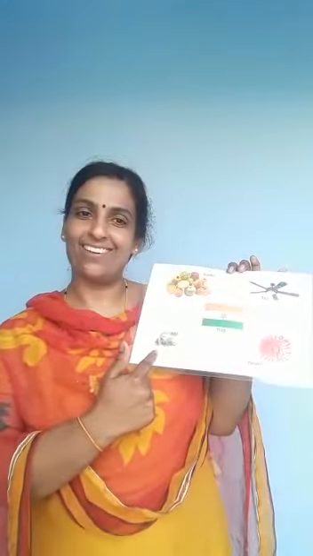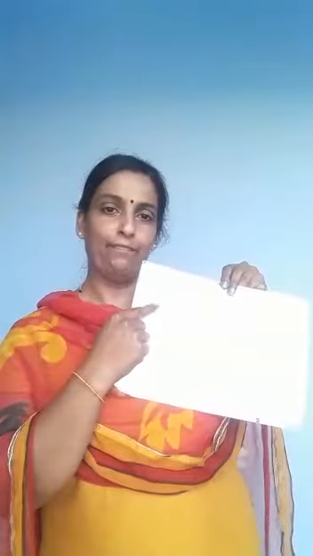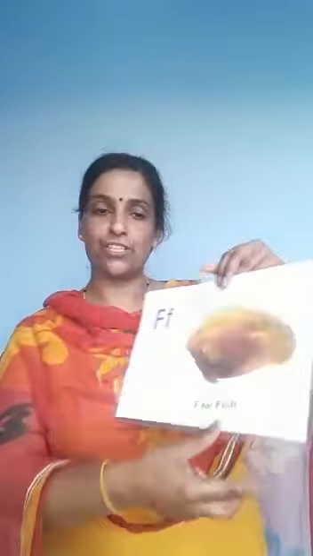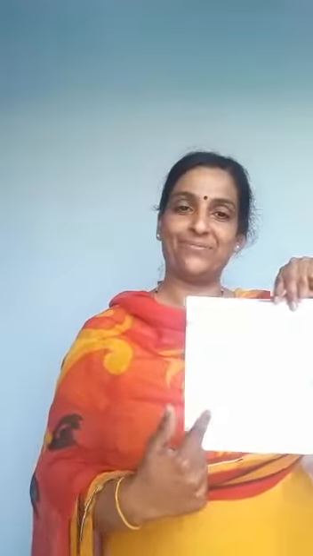F for frog. Let us recall once again. F sounds as F. F for fish, fruit, fan, flag, flower, frog. Fine. Next. F after which letter comes?